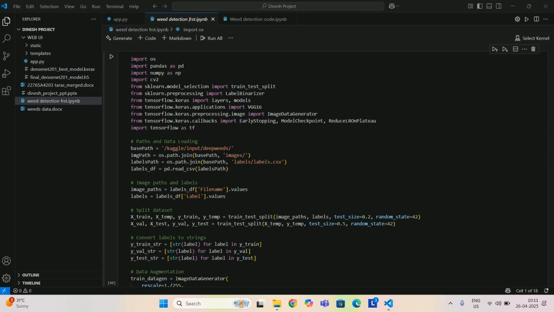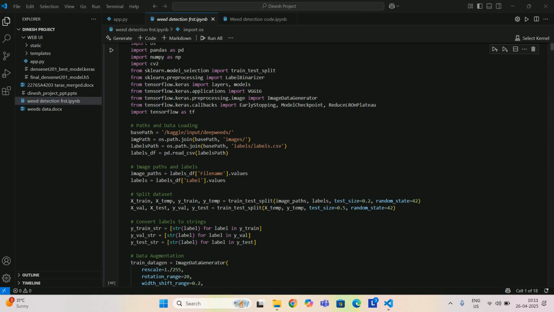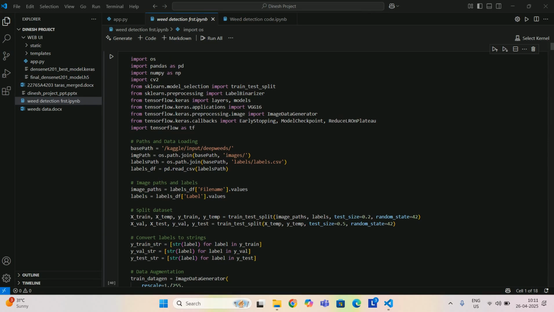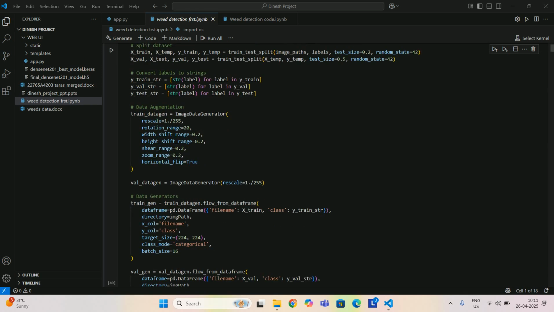We developed a weed detection project, an AI-driven weed detection system. We imported the libraries sklearn preprocessing, TensorFlow, and Keras. We are taking the DeepWeeds dataset. The dataset code is this.